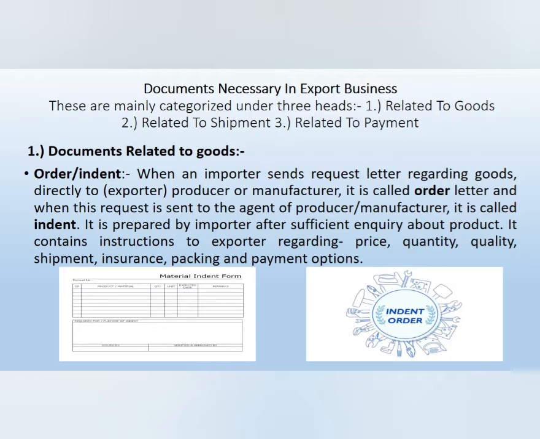Just for example, one format of a material indent is given, a picture of that is given over here. You can see that information regarding product and material can be written in the indent form, then how much quantity is desired by the importer, then expected rate or expected date, and the remarks, if there is any specification he desires in the quality of the product, he can clearly mention in it.